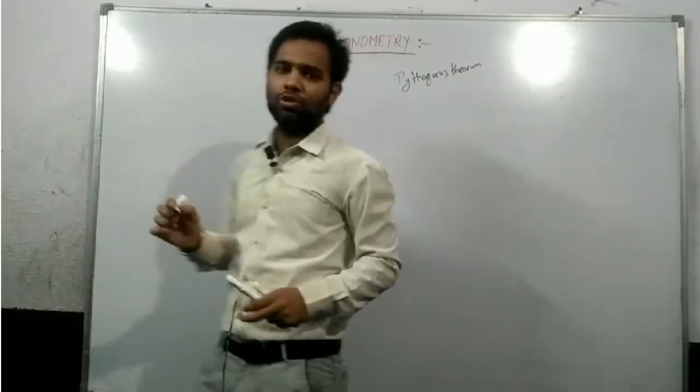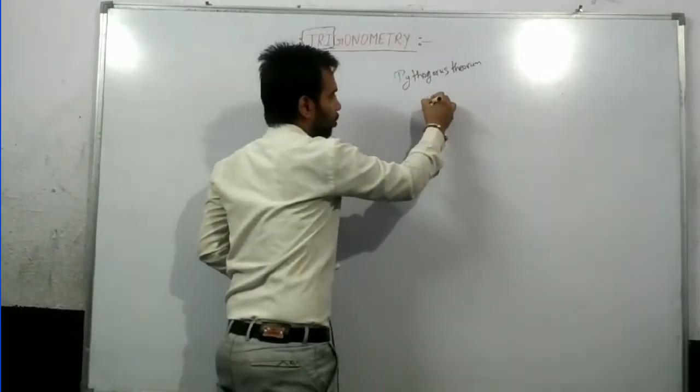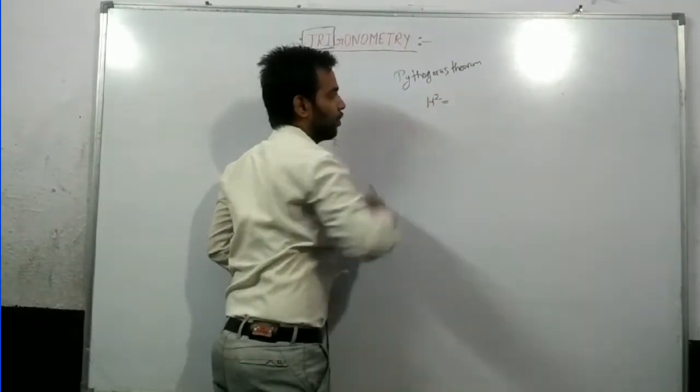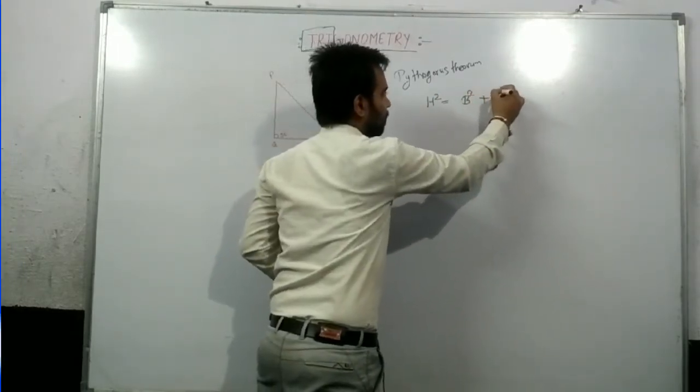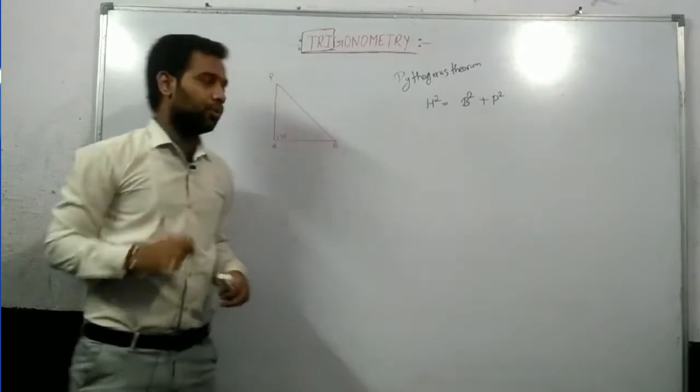What is the Pythagoras theorem? According to the Pythagoras theorem, square of hypotenuse is equal to square of base plus square of perpendicular.